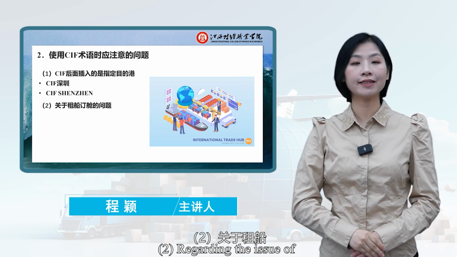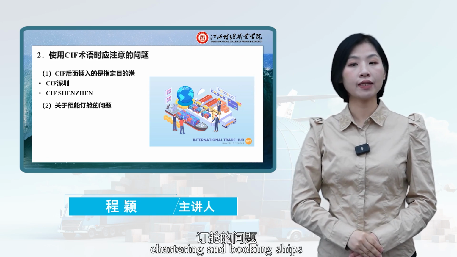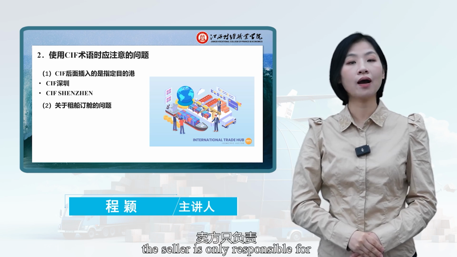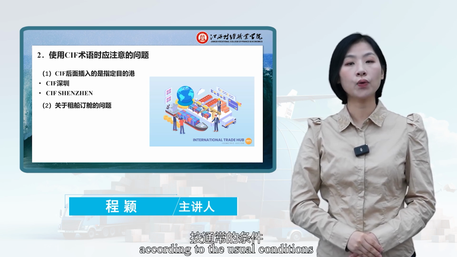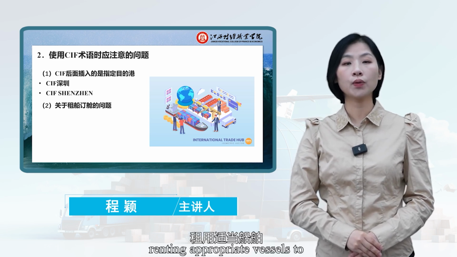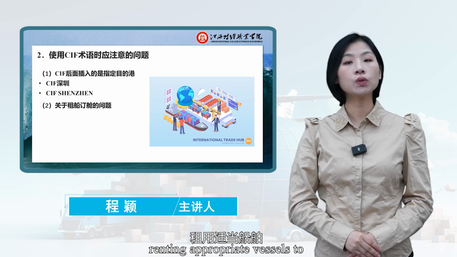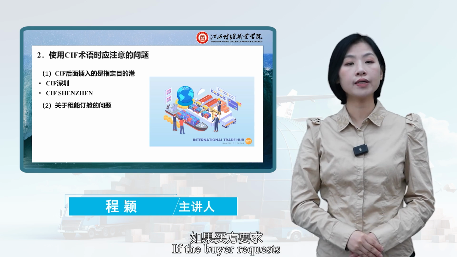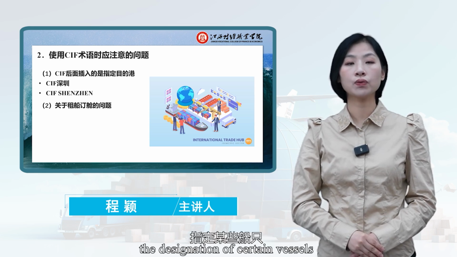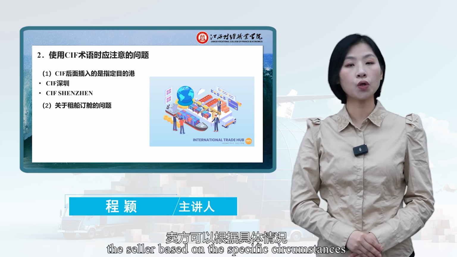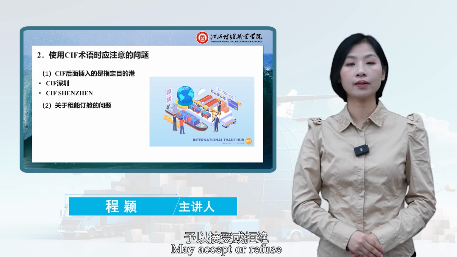Second, regarding the issue of chartering and booking ships, if there is no contrary agreement, the seller is only responsible for renting an appropriate vessel according to the usual conditions and customary rules to transport the goods to the destination port. If the buyer requests certain vessels or imposes special requirements on the vessels, the seller, based on the specific circumstances, may accept or refuse.